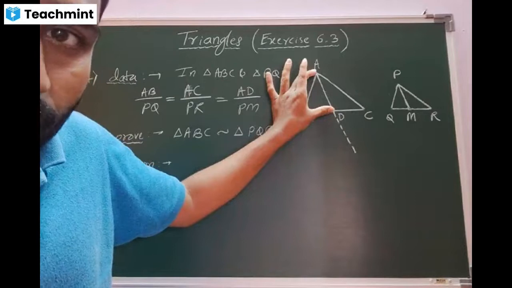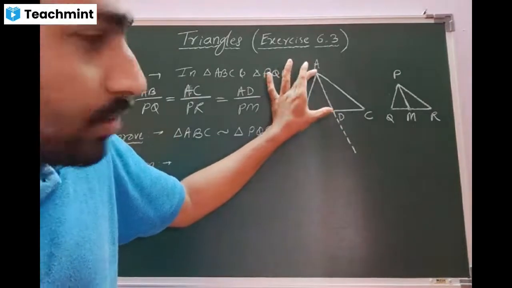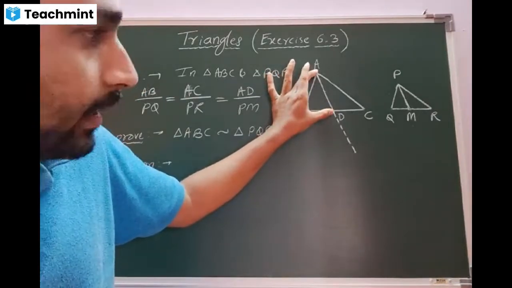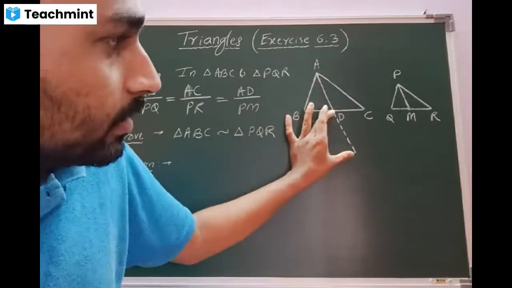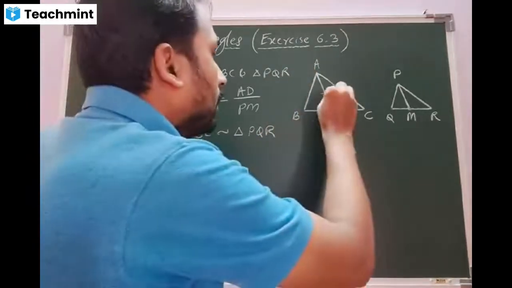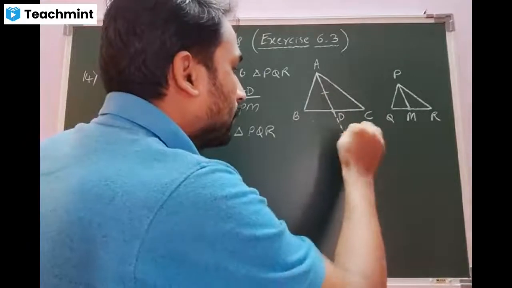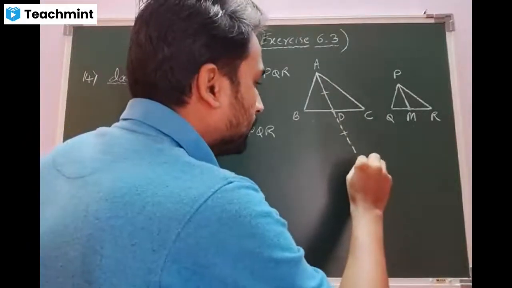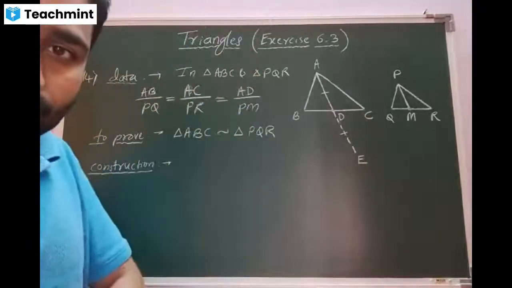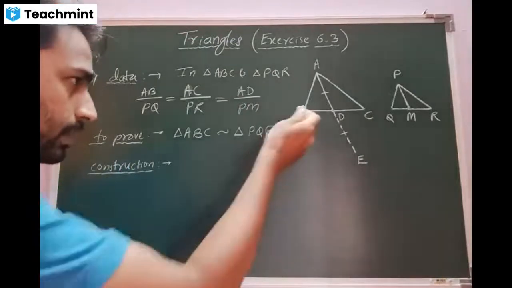Yes, sir. So the first step: produce AD, or extend AD, up to a point E such that the length of AD is the same as the length of DE. Got the concept? Okay, first I'll write that one.